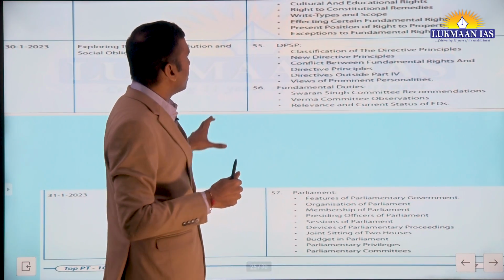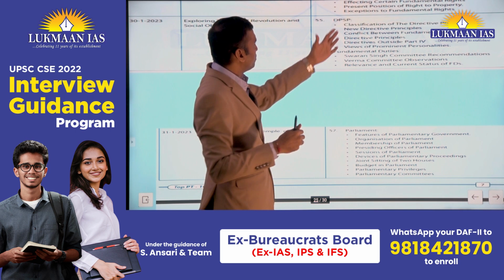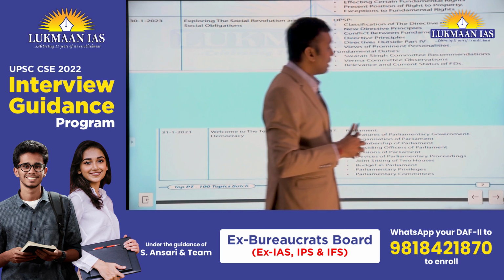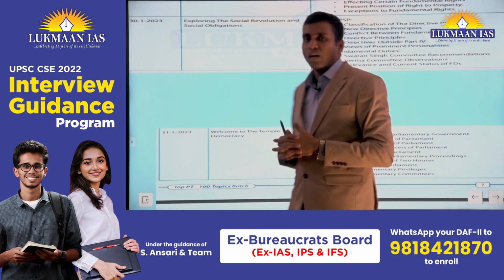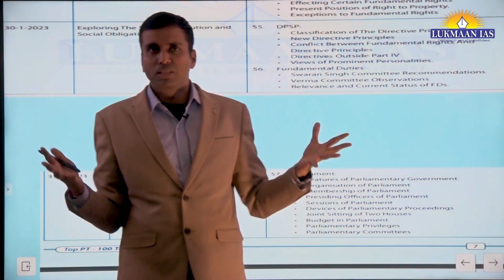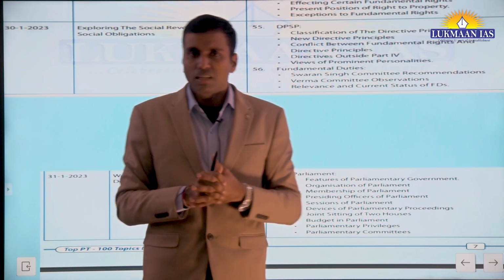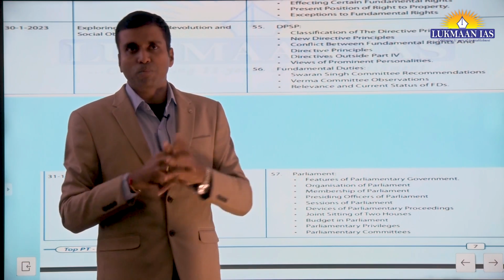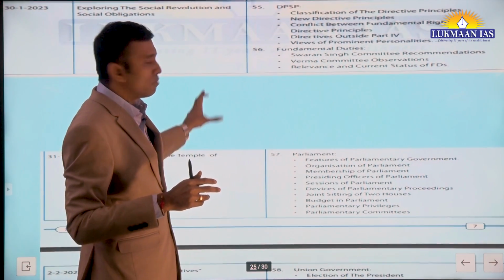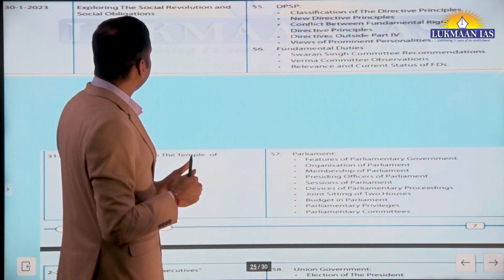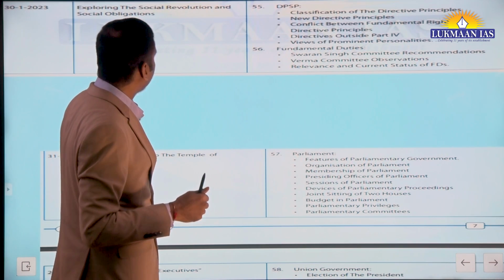We will also be covering them, and the present position of right to property. Right to property is a grey area because students tend to become uncomfortable with it, and UPSC has already asked about right to property, so this is a very important area and we'll be covering that too. And as you know, there are exceptions to fundamental rights, so we'll also be covering that.